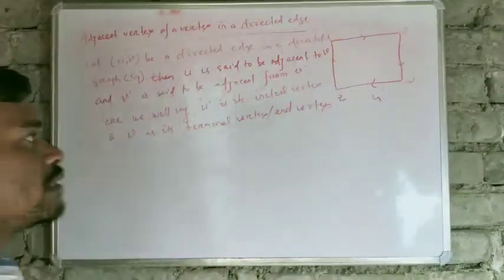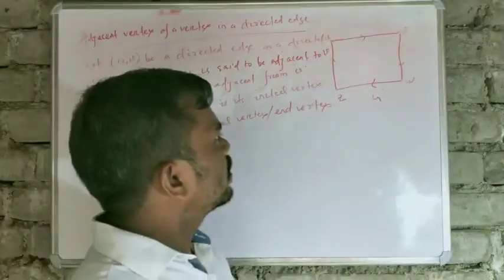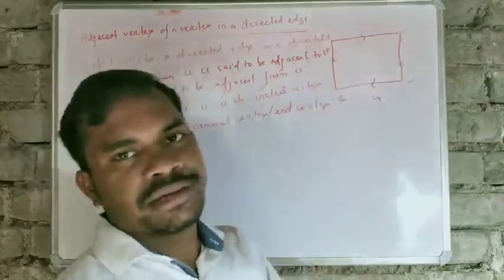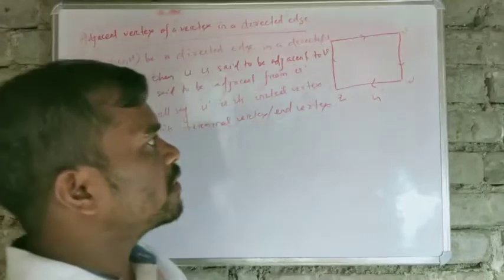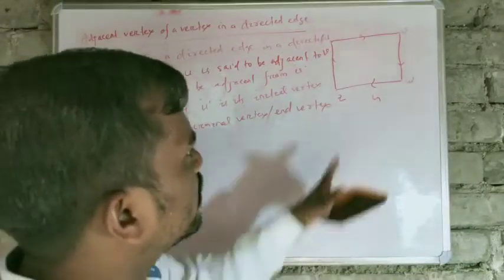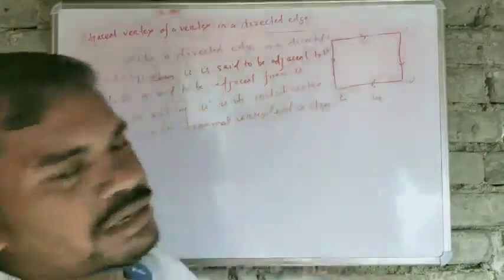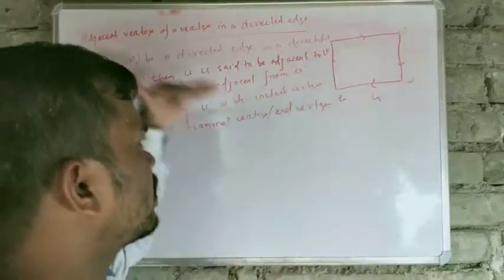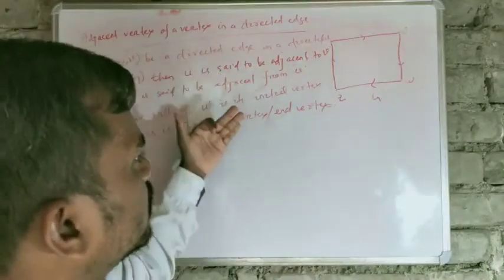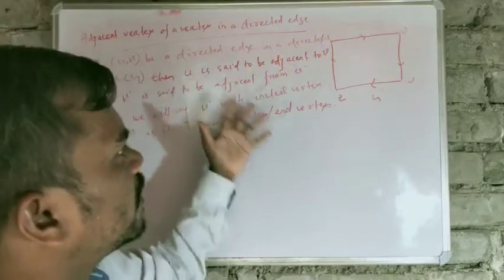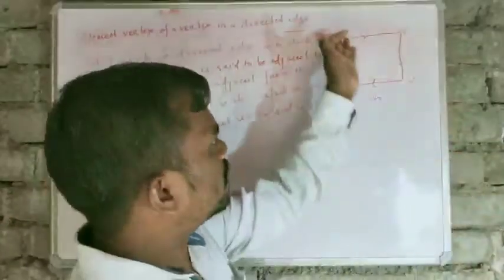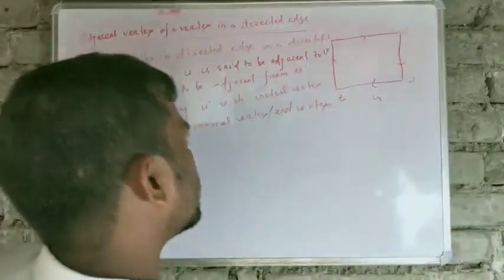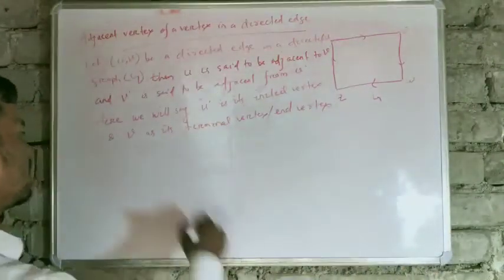Now we will see what the degree of a vertex is in a directed graph. We already studied the degree of each vertex in an undirected graph. In a directed graph, the degree of each vertex is of two types, in degree and out degree, because there is a direction.